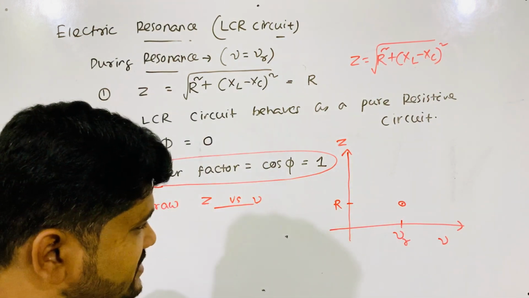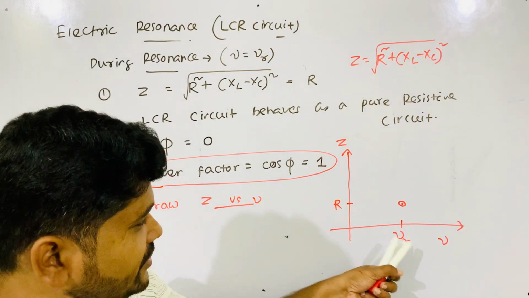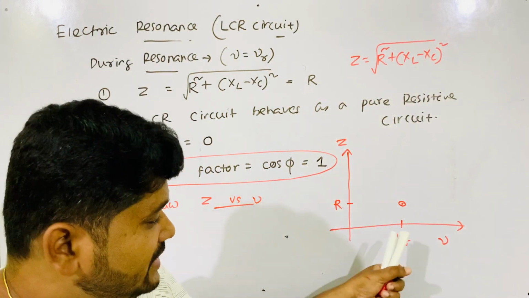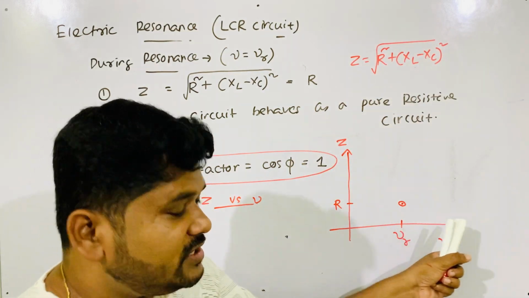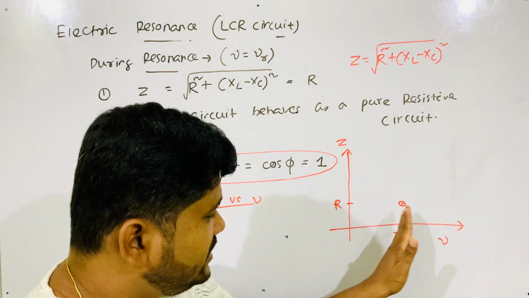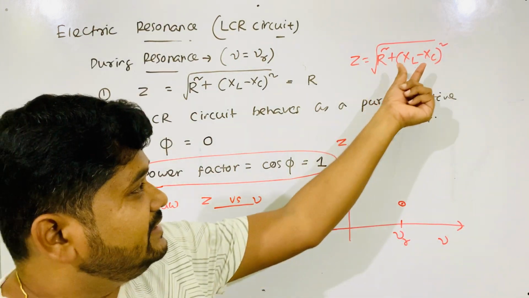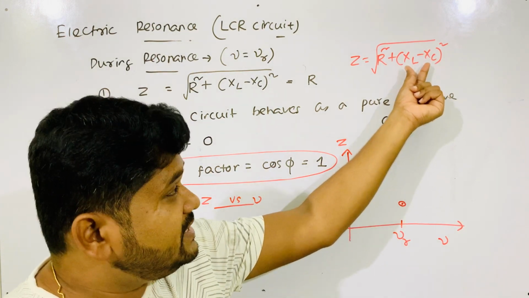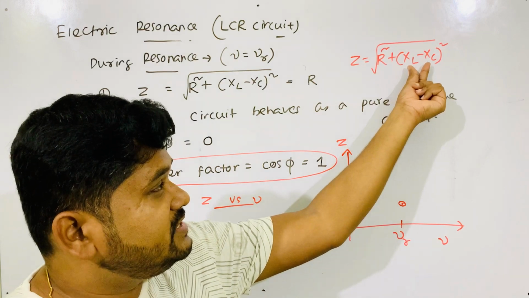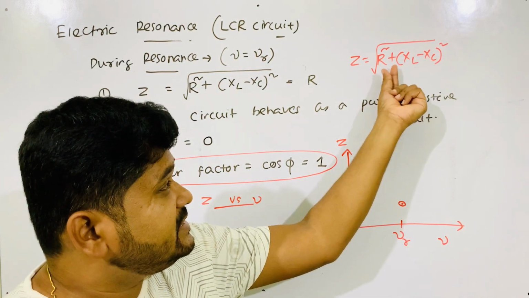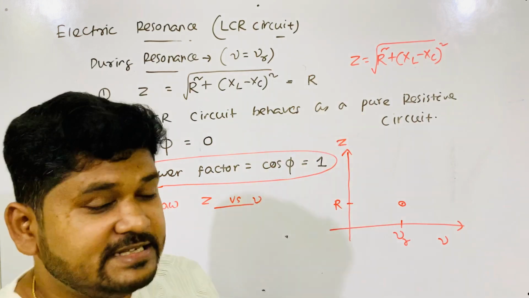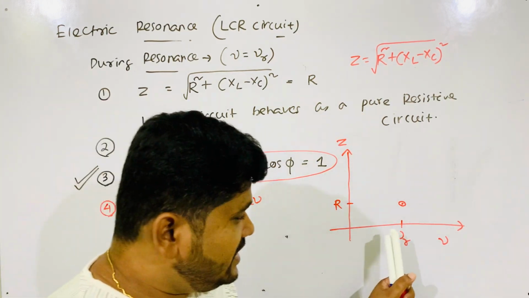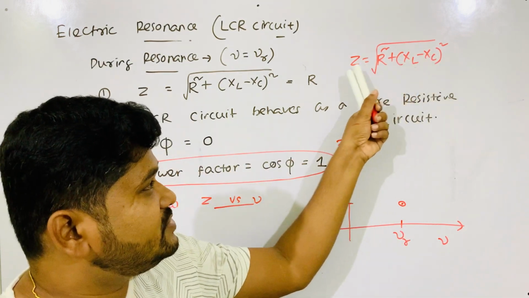Then come to the next. At nu R, Z is minimum, because this term totally cancels. But if the frequency is other than nu R, it may be more or it may be less. This term will be there. It becomes non-zero, because it cancels only when nu is equal to nu R. Otherwise this term is added with R, which means impedance increases. Only at nu R does this cancel, so Z is equal to R.